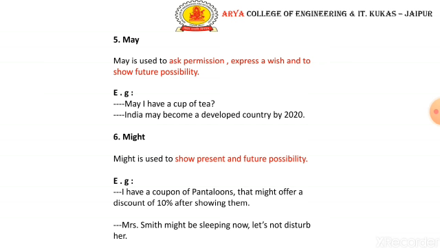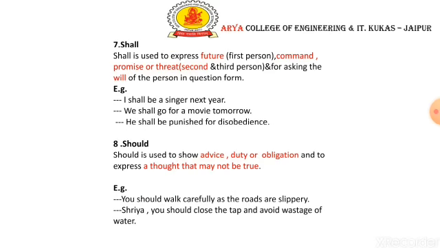Might is used to show present and future possibility. It is used for both things. And it also sometimes expresses hesitant offers, like, may I help you? So it is a hesitant offer. I have a coupon of Pantaloons that might offer a discount of 10% after showing them. Mrs. Smith might be sleeping now. So it is showing the present possibility.